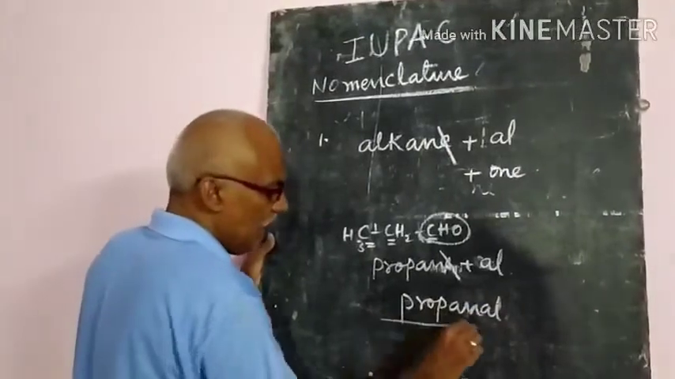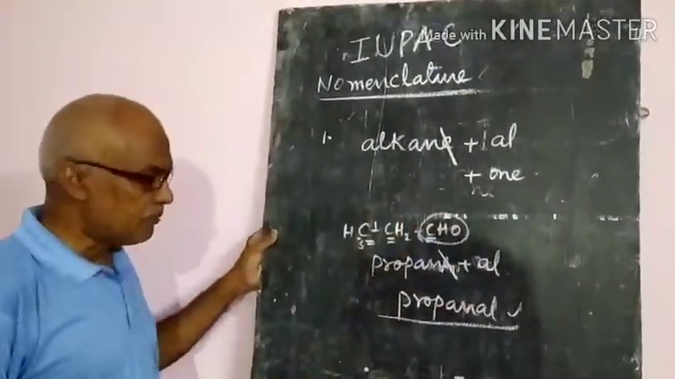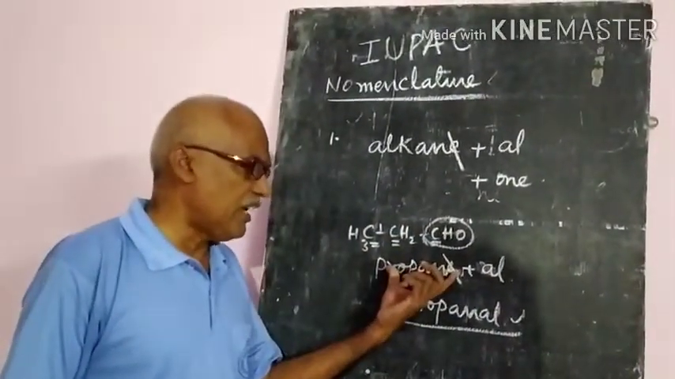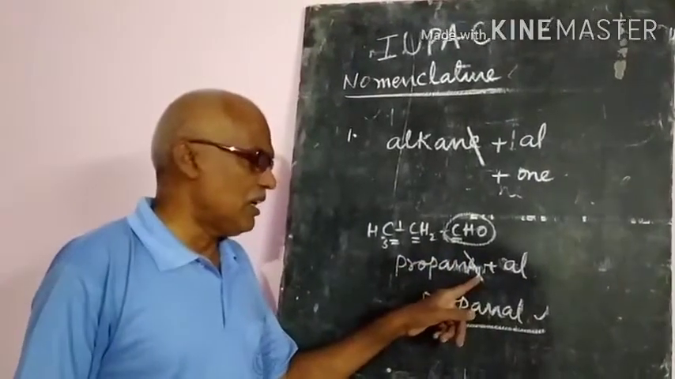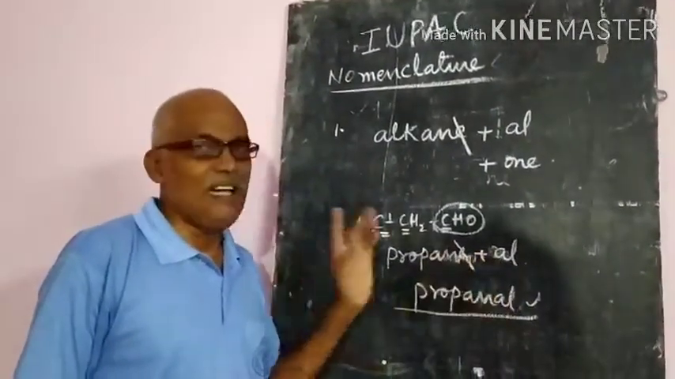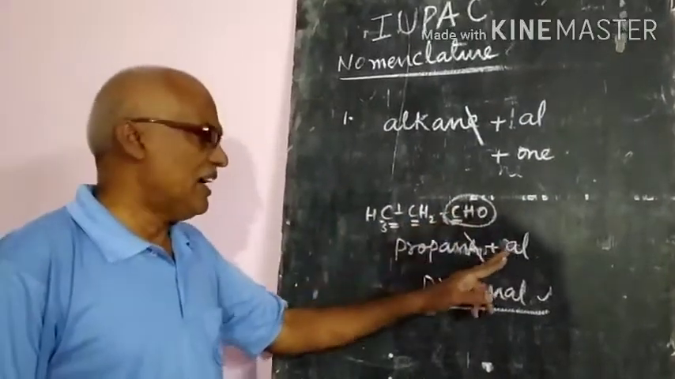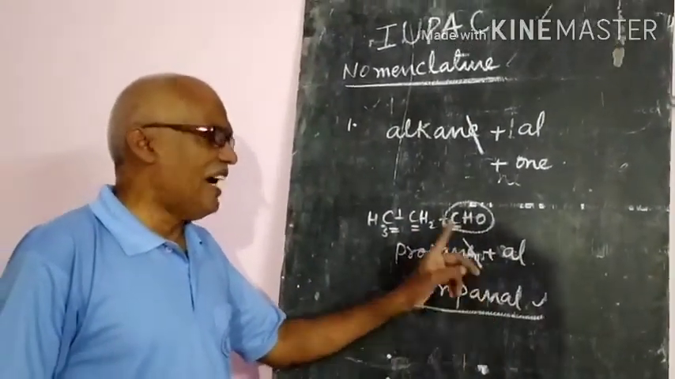Propanal is the aldehyde name of this compound. That means from the corresponding alkane name, the E will be removed at the end and we will add "al". If it is an aldehyde, add "al". If it is a ketone, we will add "one".